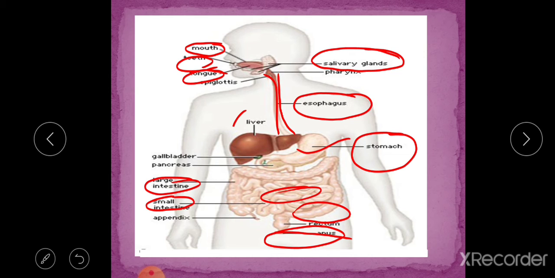So these are the important parts of our digestive system, and there are some accessory glands like liver, pancreas, gallbladder that help in digestion of food. Now we will discuss all these different organs and their functions and structure in detail.